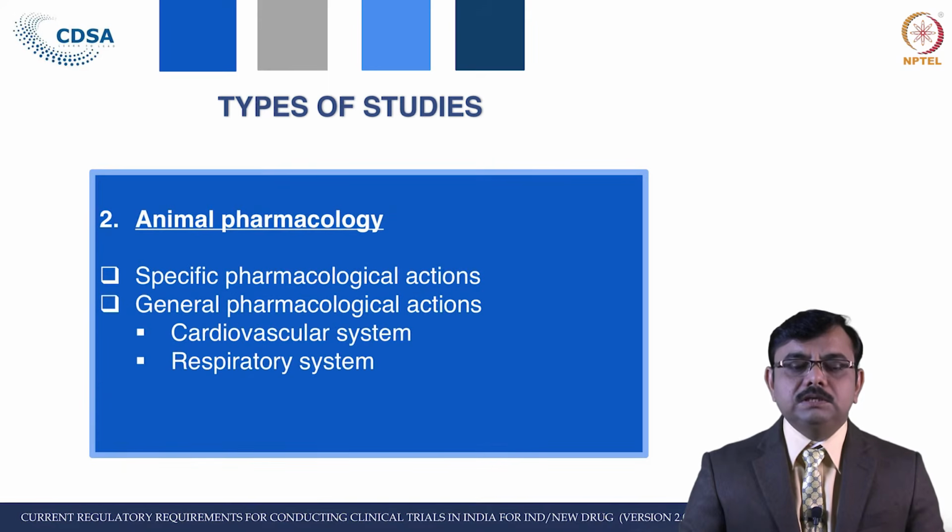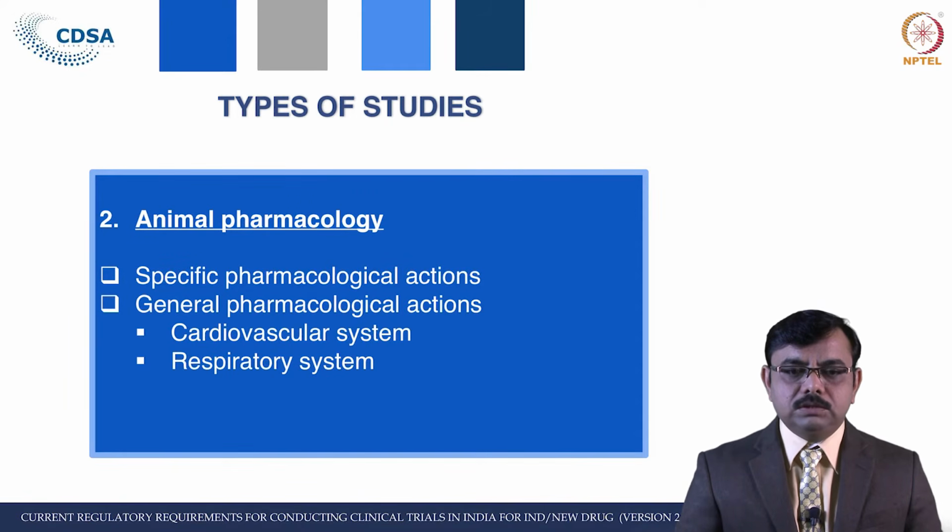Next we will see the animal pharmacological test, what is to be considered, what is to be done in the animal pharmacology. So, in this animal pharmacology, the data with respect to this test has to be submitted, the specific pharmacological actions and the general pharmacological actions.